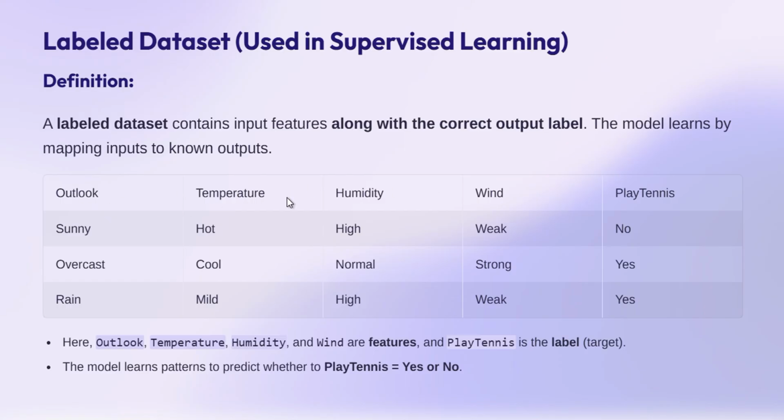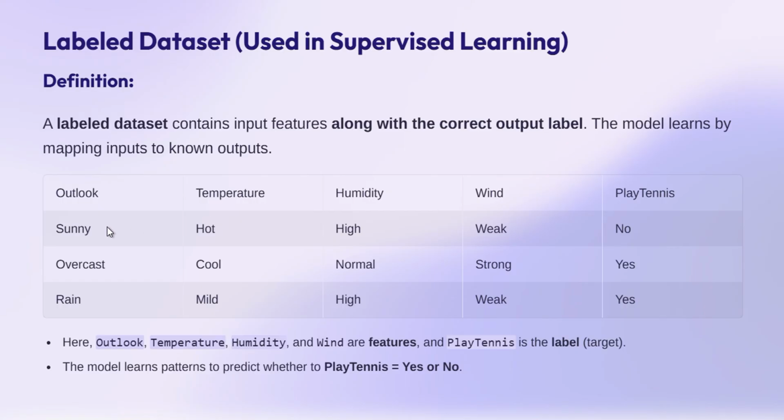Here, outlook, temperature, humidity, and wind are input attributes or input features, and then we have play tennis as the output. Out of these four features, we have to predict whether someone is going to play tennis or not, as per this dataset. Wind, humidity, temperature, and outlook are input attributes or input features. Play tennis is the label, or output attribute or output feature.